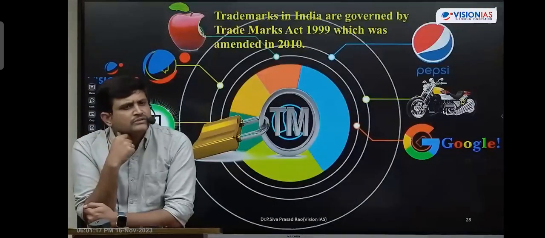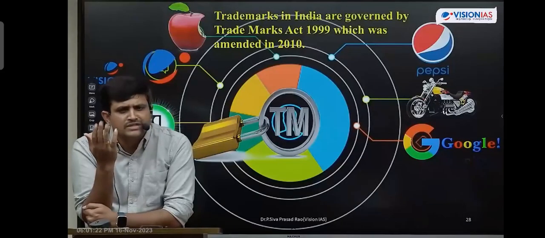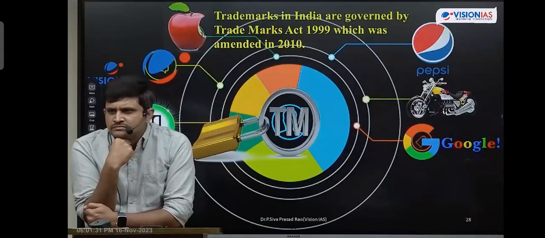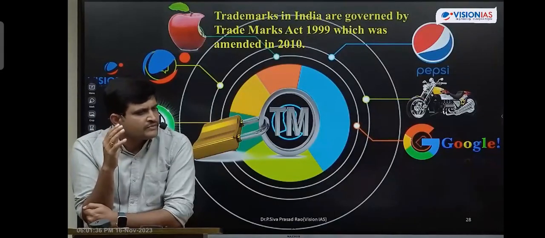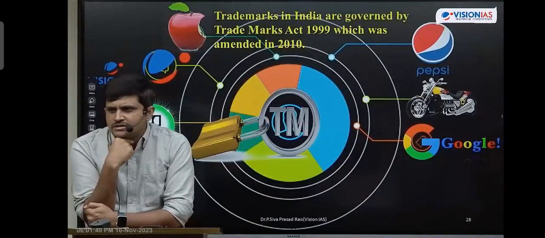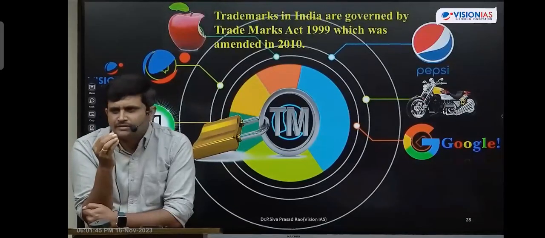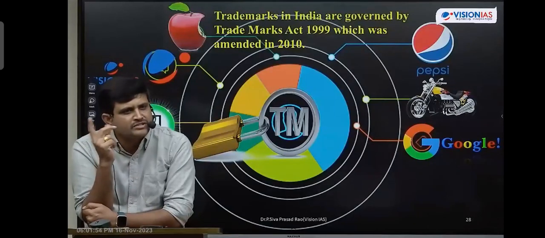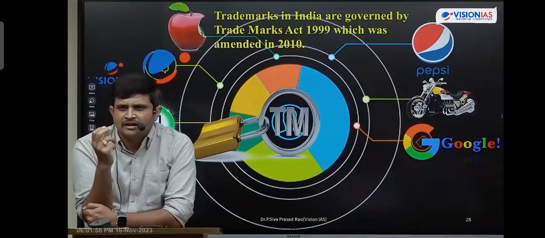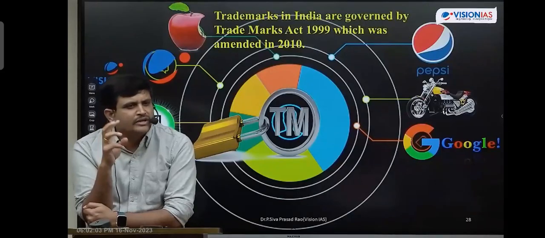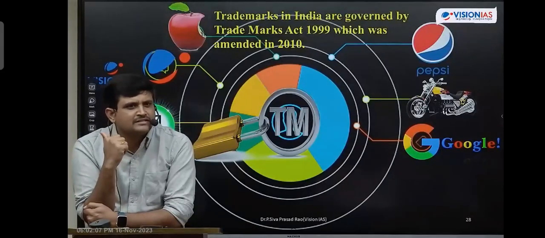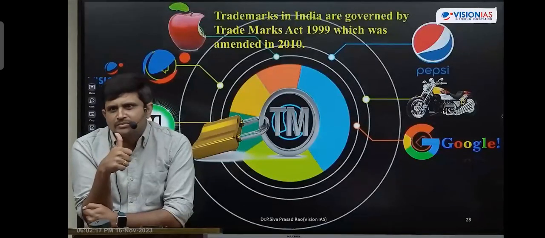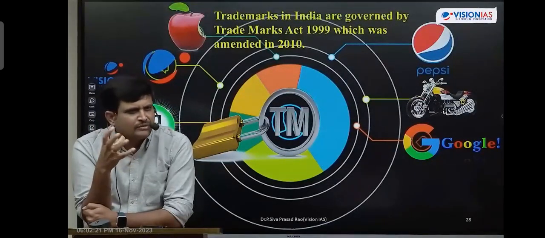Now, why should we give the trademark? Similar to geographical indication, trademark has a tenure of 10 years. So what is the use of this trademark? To avoid the duplication, providing guarantee of services for what you are investing. Services are products. You know that iPhone 16 is 1,50,000 rupees, okay, 1,60,000 rupees. But you know that with 20,000 also you are getting a phone, but you will purchase only iPhone. Why? Because Apple is a brand in India. When you are using that iPhone, your living standards have been enhanced. You feel that way because you are using a branded product. Whatever money you have invested, you are getting back in the form of quality.